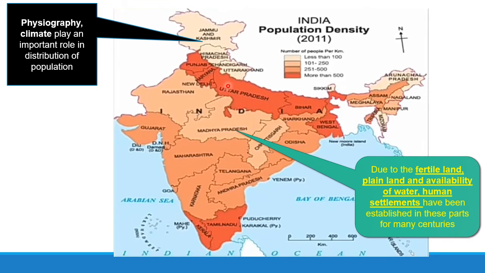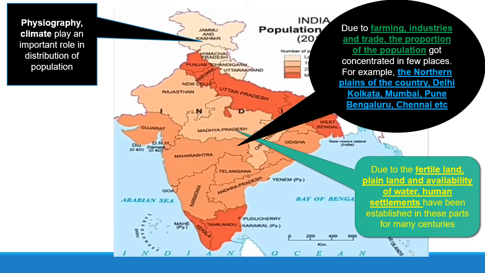In the northern part we have fertile land, and availability of water, because here we have perennial rivers. Perennial rivers means continuously flowing rivers, which in summer season also provide us a lot of water. Then here a lot of human settlements, industries and trade, and availability of different facilities are there. As we all know, because of farming, industry and trade, the population got concentrated only in a few places.